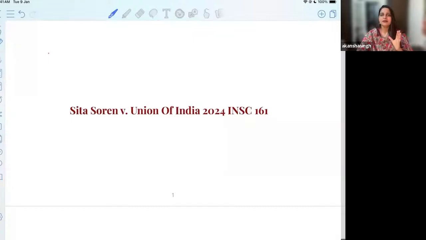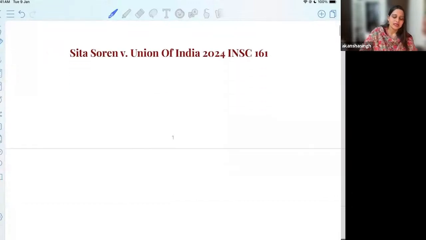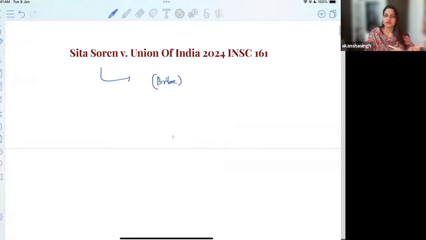So what did happen in Sita Soren versus Union of India is that Sita Soren took the bribe for voting for a particular person. Okay, and I'll not be naming the parties, but in Jharkhand, when the Legislative Assembly was going through this procedure, the catch here is that she has taken the bribe, and we have to read it in the context of Narasimha Rao.